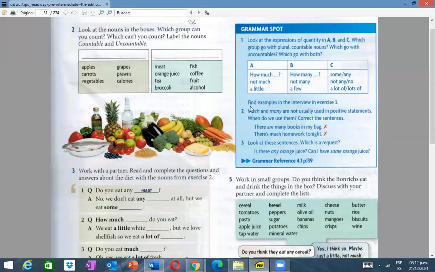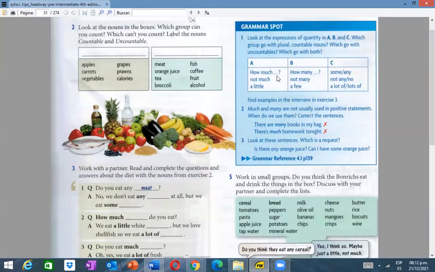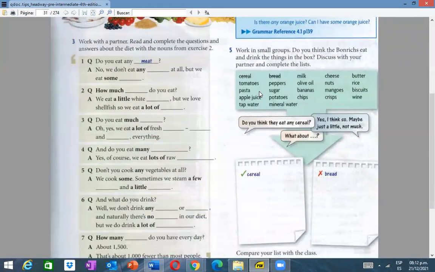Now, please, here we have find examples in the interview in exercise 3. Let's start with the first group. Okay, you have to mention the examples. Look at the first group A. How much, not much, a little. Can you see in this conversation that we have done yesterday some examples? Maybe can you mention?